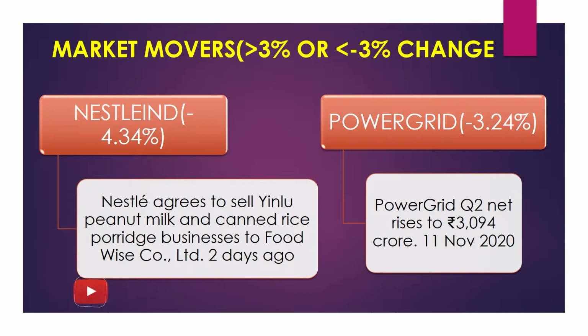And if you see Power Grid, they made a profit of 3,984 crore on 11 November 2020. Thereafter investors were investing their money and now it has gone up too much, and yesterday they took out their money and booked their profit. That's why it has gone down.